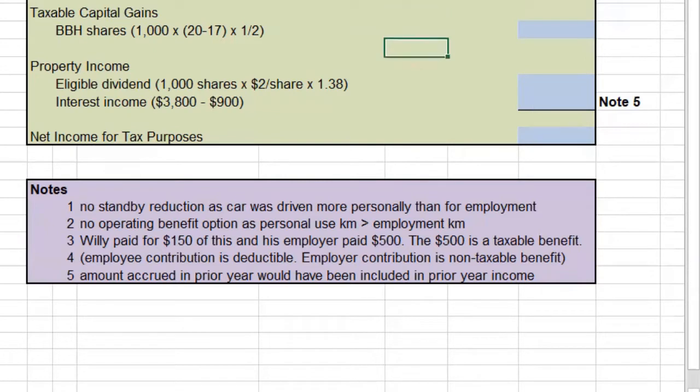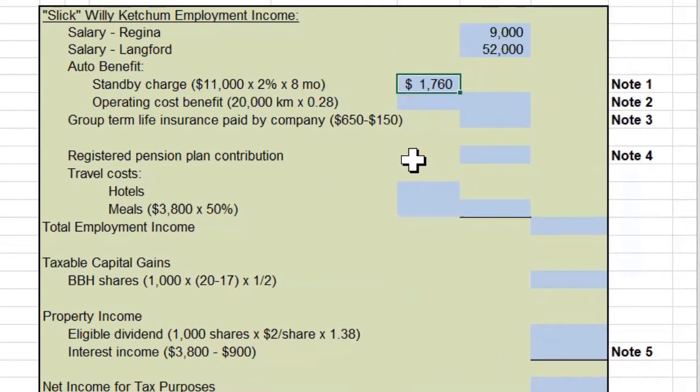So if we do the calculation here, 11,000 times 2% times 8 months, we get a standby charge benefit that we're including in income, a taxable benefit of $1,760. Now we've got an operating cost benefit here for the year.